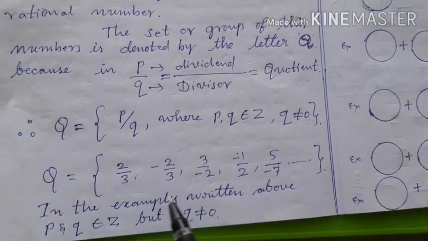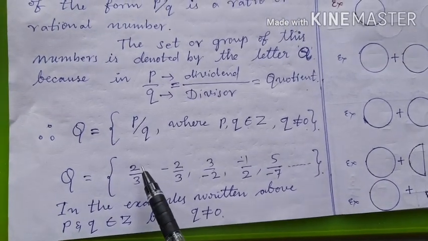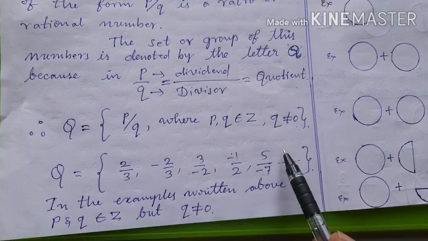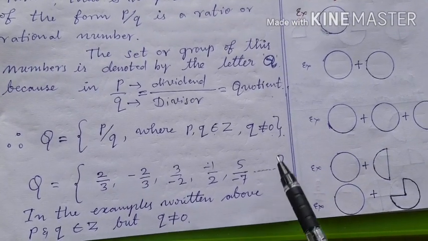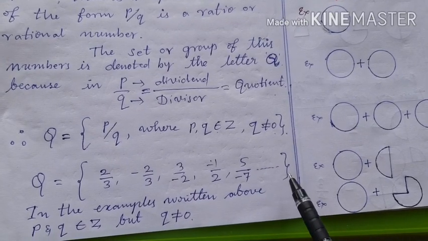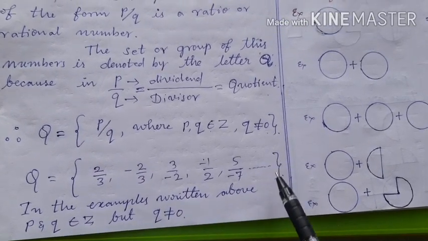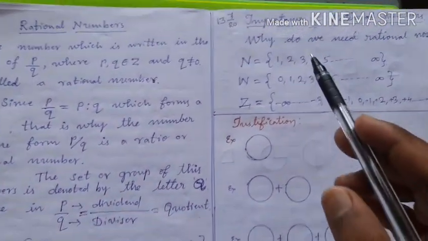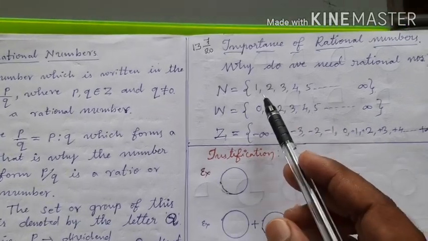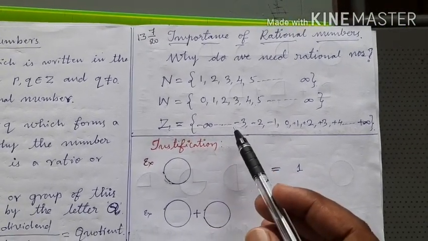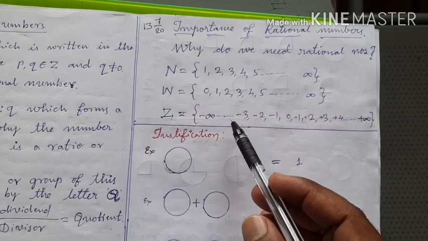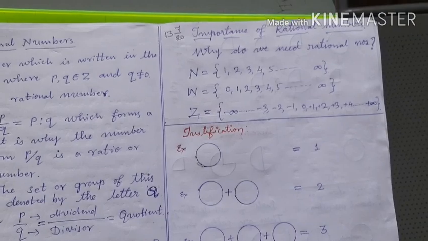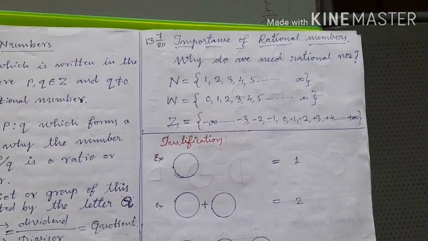Therefore, in the set of rational numbers only, we find the numbers like 2 by 3, minus 2 by 3, 3 by minus 2, minus 1 by 2, 5 by minus 7, 1 by 2, 3 by 4, minus 3 by 4, and so many numbers in the form of p by q. But in the set of natural numbers, whole numbers and integers, we will not find the numbers of the form p by q. Hope now you understood the importance of rational numbers.